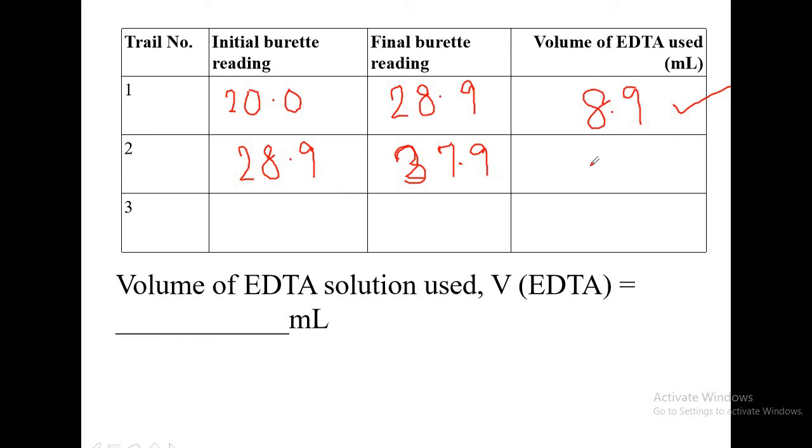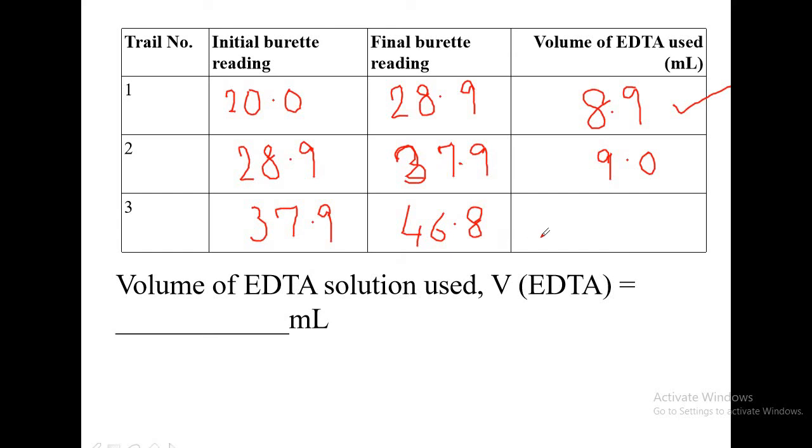The difference is 9. Similarly, for the third trial you take 37.9 as the initial reading this time, and the final reading you get is say 46.8.